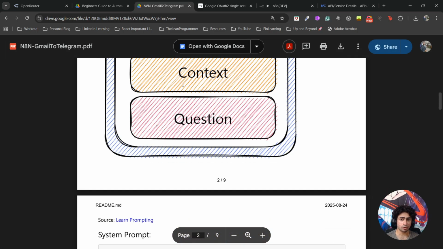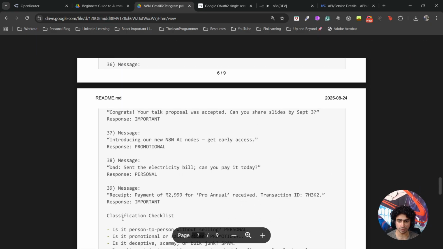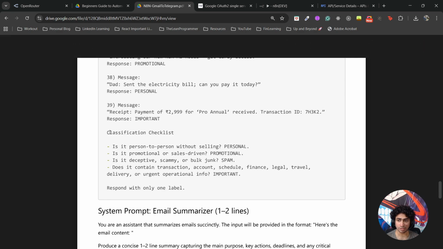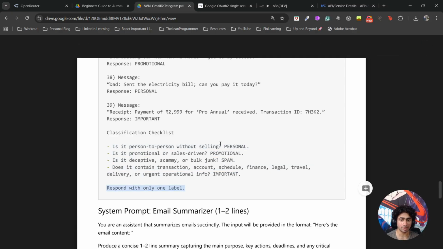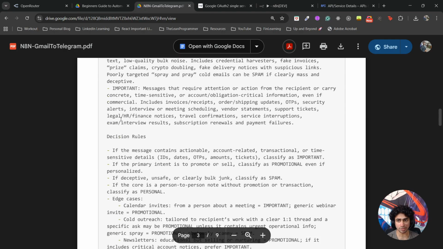Then you finally need to give some context and some questions. So in this case, I have given the final instruction and the final context, the classification checklist, is it person to person without selling, and so on. And then the question is: respond with only one label: personal, promotional, spam, or important. I hope you understood. Okay, now all you need to do is copy and paste this whole prompt.